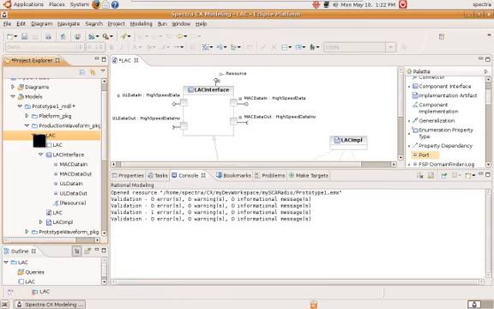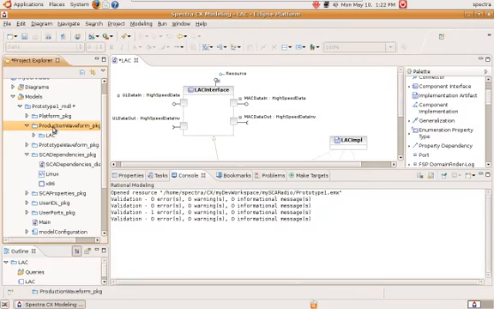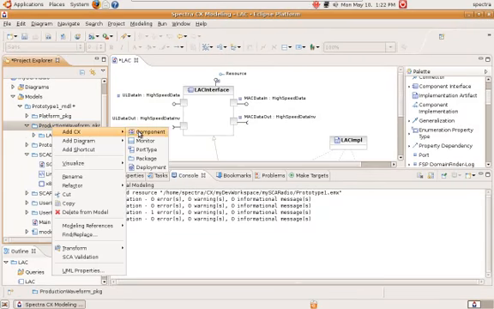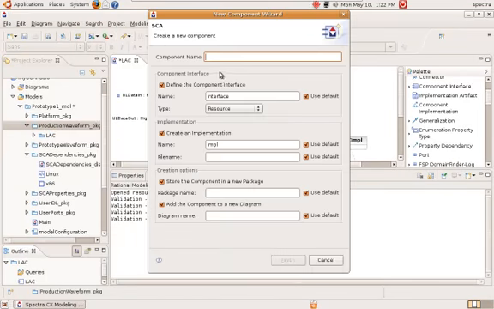So the next stage is to populate my model with all the remaining components that I need. So I'm going to create the rest of my SCA resource components.